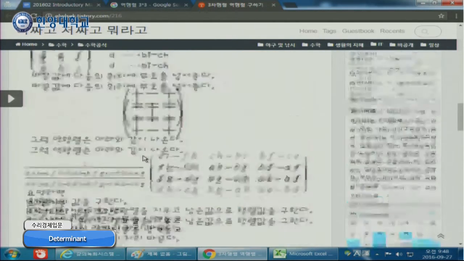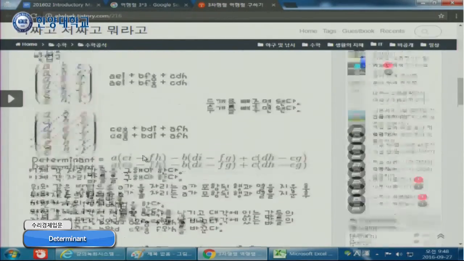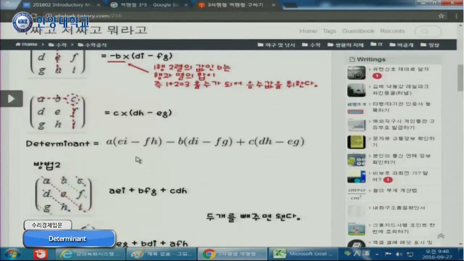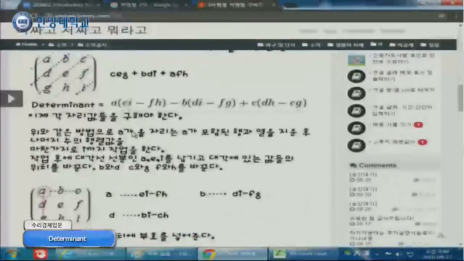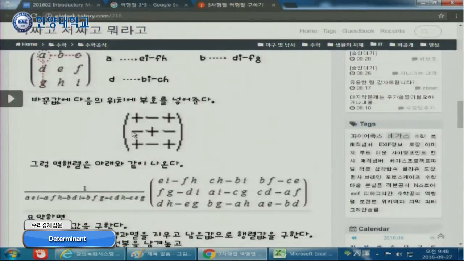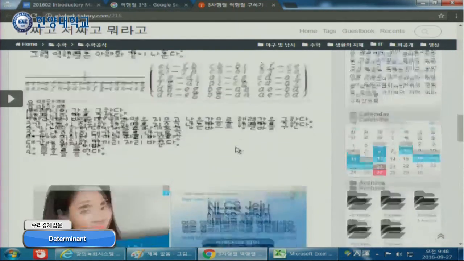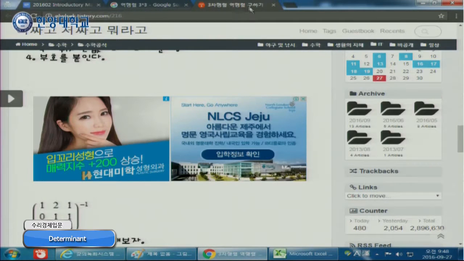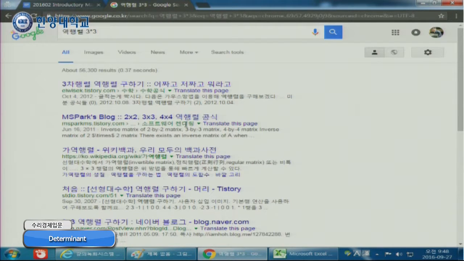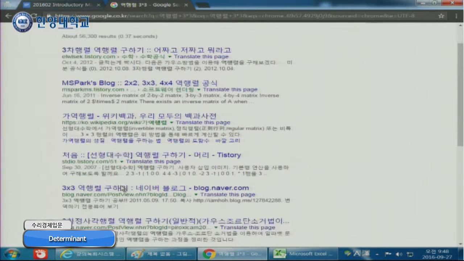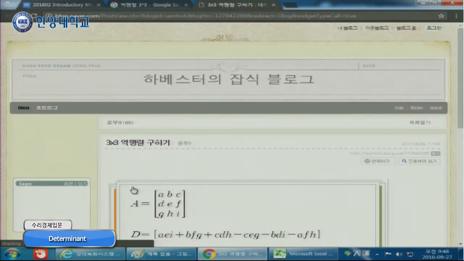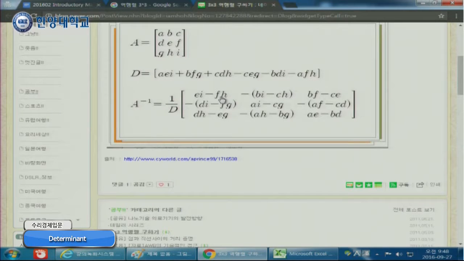So there is even Korean explanation. Wow, that's convenient. Determinant, and then like this. Oh, it is just a formula. But I think there should be a better explanation than this one. Well, it is not good because it just teaches the formula, but you have to know the algorithm, right?